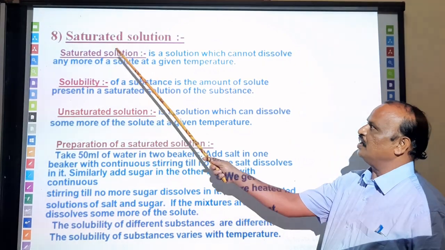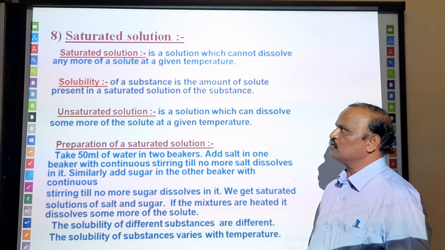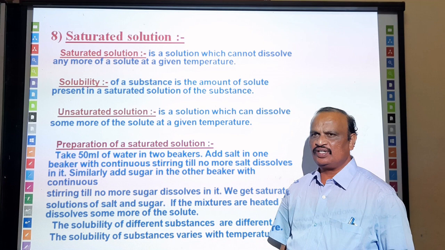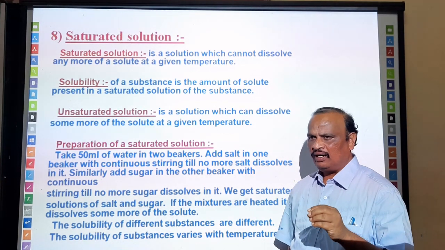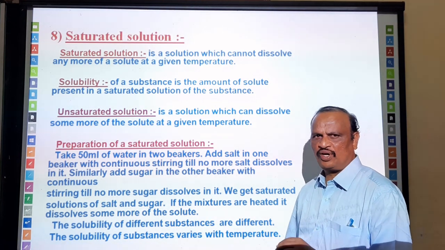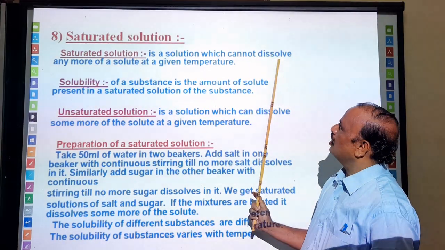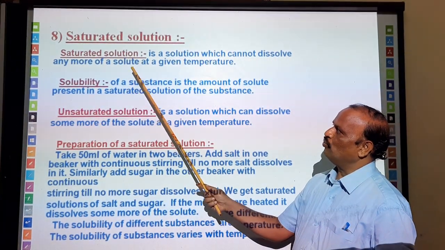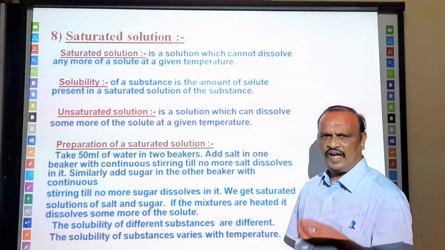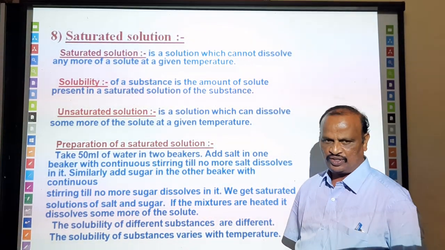Okay, saturated solution. What do we mean by saturated solution? A saturated solution is one in which the maximum amount of substance is dissolved in a given amount of solvent at a given temperature. It cannot dissolve any more solute at that temperature. If you add some more, it will not be dissolved. So that is what we call the saturated solution.